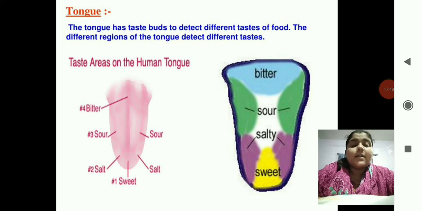Then the sour: if you put a lemon, you can feel the sour taste at the lateral back of your tongue. And then there's the bitter, when you consume a medicine. You don't feel the bitterness in front of the tongue, you feel it when you swallow it. So the bitter taste is at the back of your tongue.